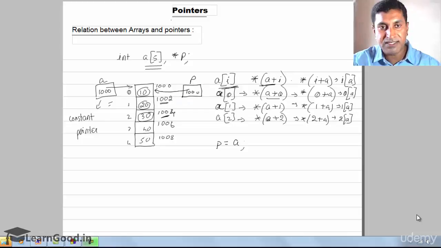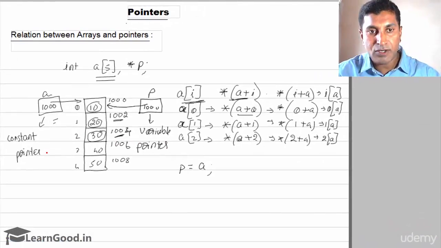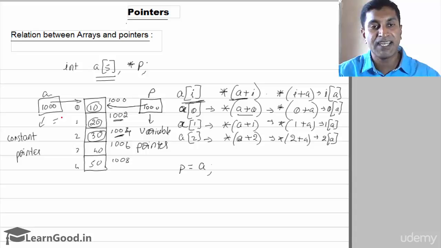Then what is the difference between this array pointer and this P pointer? The only difference is this array pointer is a constant pointer, whereas this P is a variable pointer. A is a constant pointer, whereas P is a variable pointer. Its value can be changed, but A value cannot be changed. That is the first difference. Second difference is, A is an implicit pointer that is automatically created by the compiler, whereas P is an explicit pointer which we have created. Okay, the rest all is going to be the same.